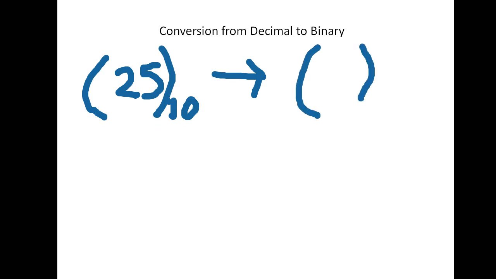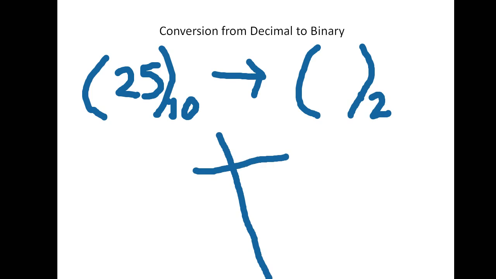Because the topic is conversion from decimal to binary. So the base of the binary will be base 2. The combination of the answer should be 0 and 1, right? So how will I find this out? You know how to find the LCM. In the same way, we will write 2 and 25 here.